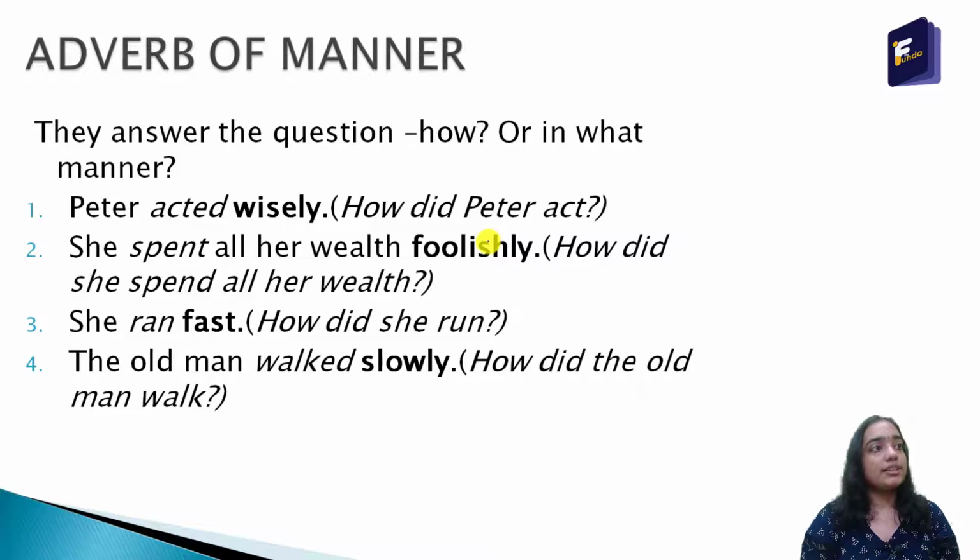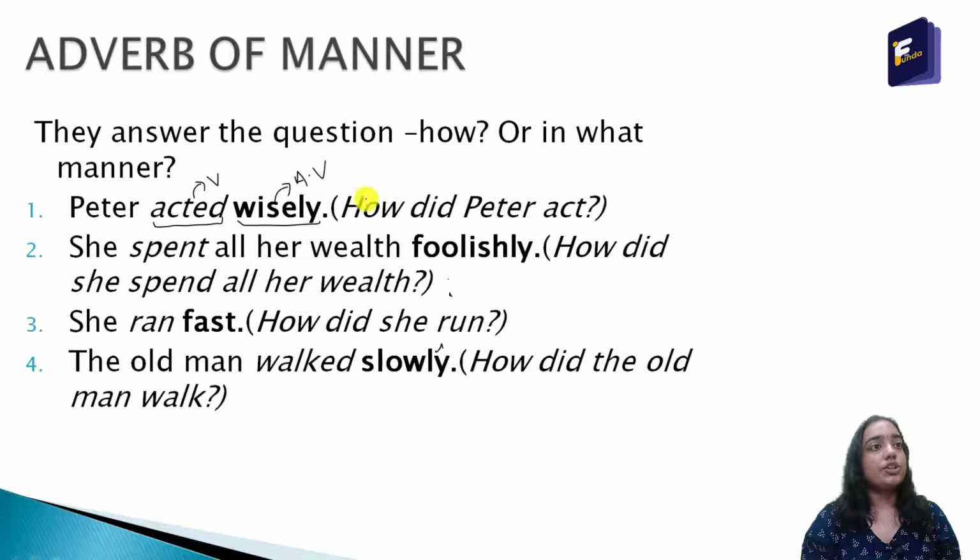In the first sentence, Peter acted wisely. Here wisely is the adverb, and it is telling us something more about the verb acted.